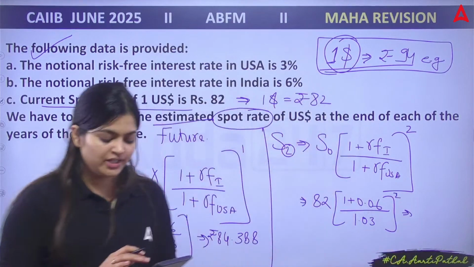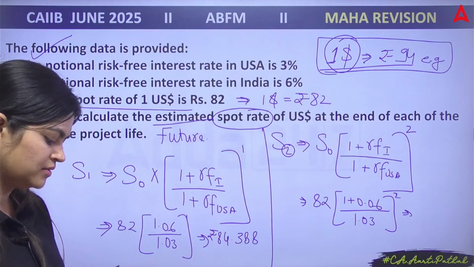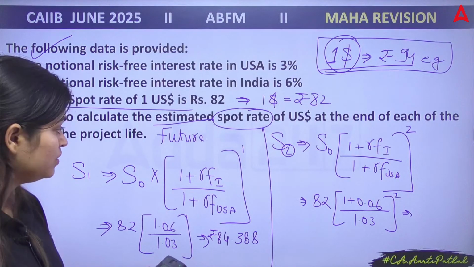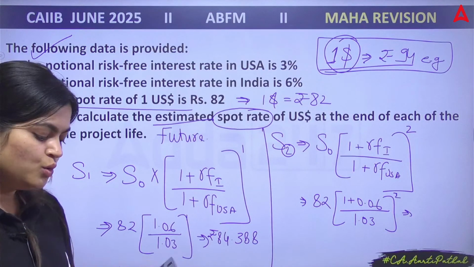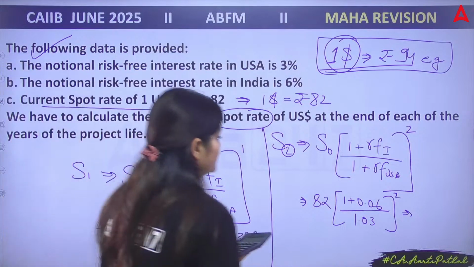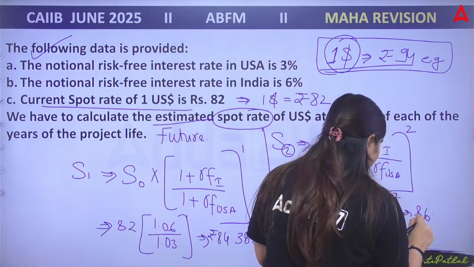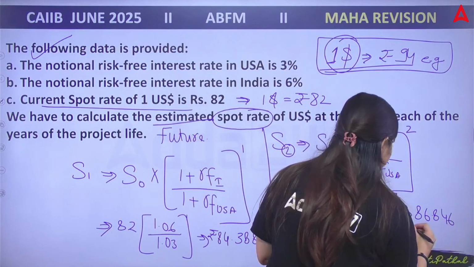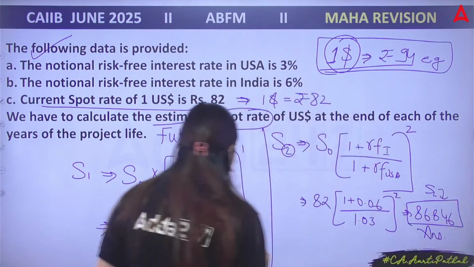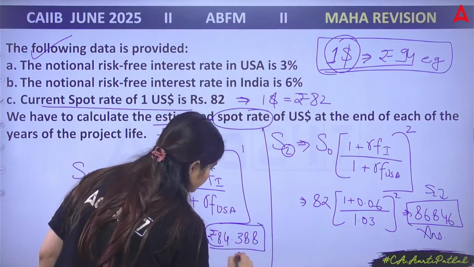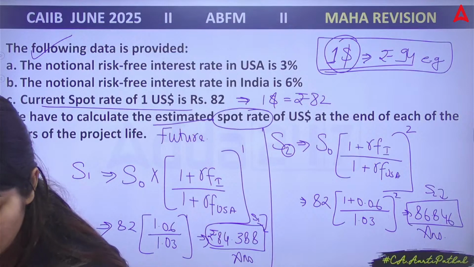Using the calculator, 1.06 divided by 1.03, press equal once, then into 82. You can see for year 2, your spot rate is going to be 86.846. This is your answer for the second year rate, and the earlier one was for the 1 year spot rate. Correct? This is how you need to calculate the spot rate.